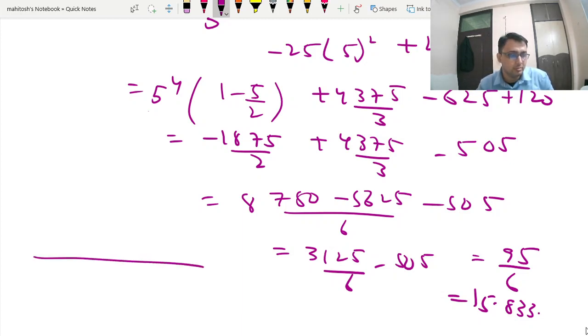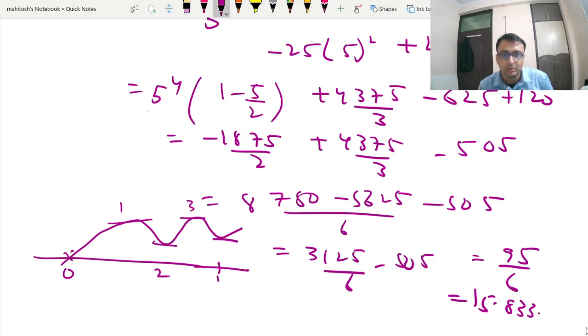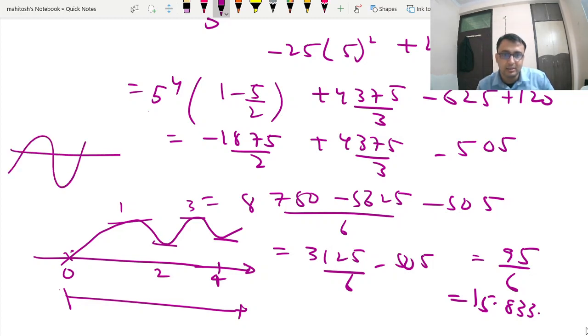So we start here. This is your crossing point 0, and again here 1. This is your 2. This is your 3, and this is your 4. So we can see between 0 to 5 on the x-axis, it is cut at only 1 point. Okay. It is not that you will draw the graph like this and cut with your own.